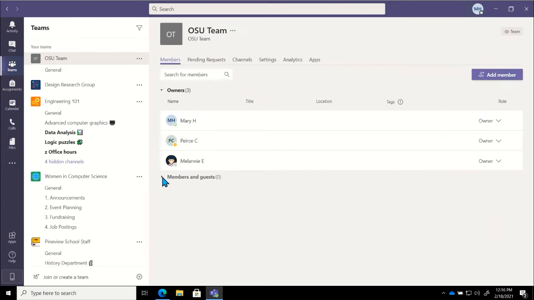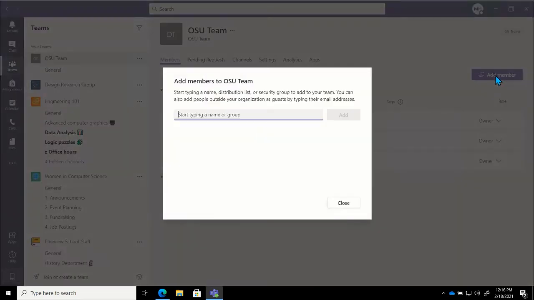So at the right-hand side, right across from where it says search for members, there's that purple add member button that I will click on. And now I can go ahead and start typing in people's names. So we'll go ahead and get Sean added. We'll get Ray added. We'll get Tim added in there. Once we've done that, on the right-hand side, we'll go ahead and click on add. It will think for just a moment, and then it will go ahead and get them added.